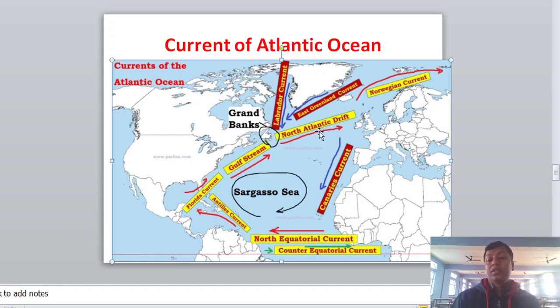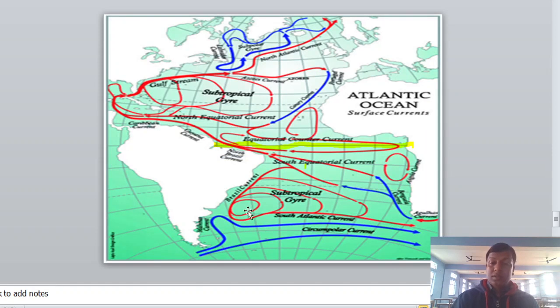This current heads towards Norway as the Norwegian Current. And there is a cold current in the area of the Canary Current. This is the area of the Canary Islands, so the Canary Current moves towards the south. Look at this.